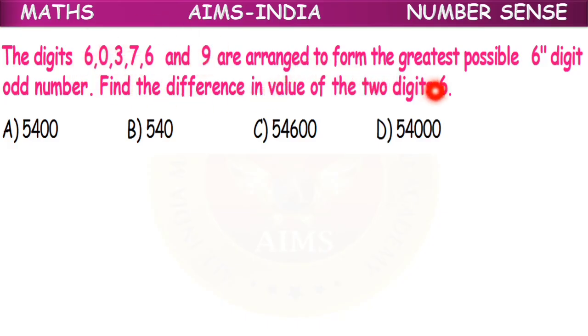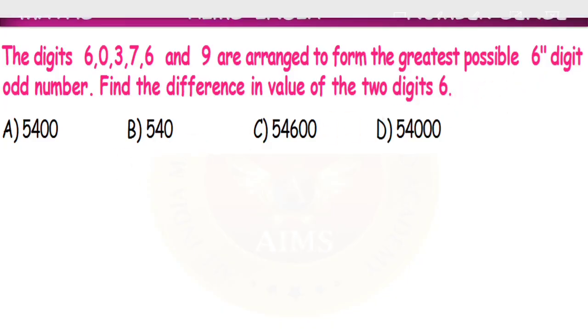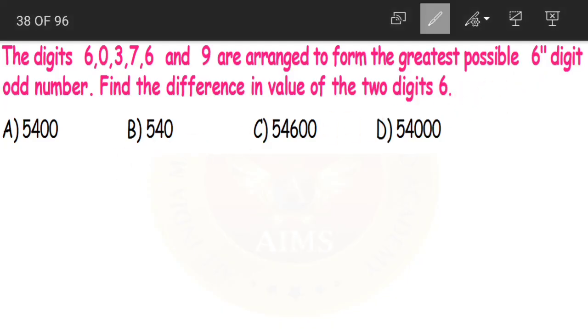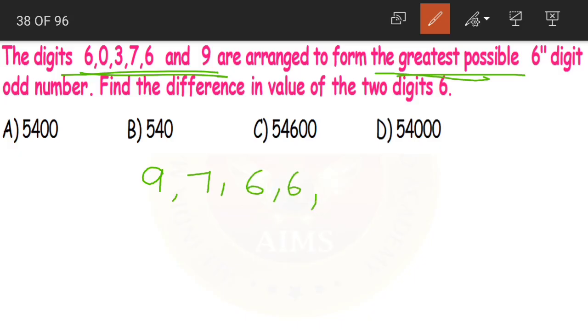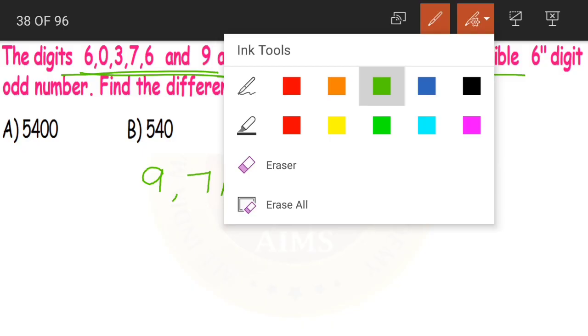Now these are to be arranged to form the greatest possible 6-digit odd number. Now how do we form the greatest number, children? First we have to place the digits in descending order, that is from big to small. 9, 7, then we have 2 sixes, and then 3, 0. Yes, so this will be our greatest.